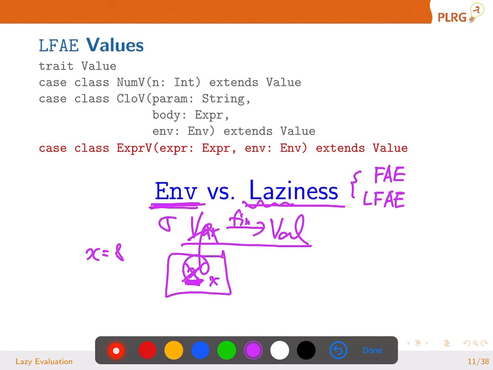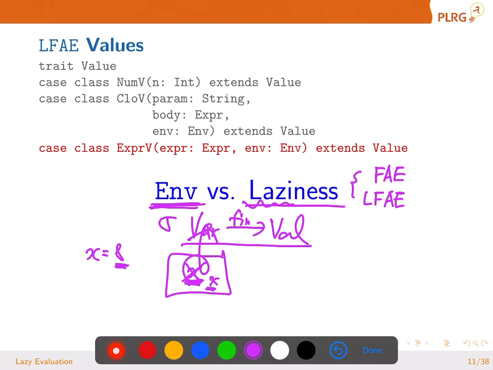So it's kind of deferring the evaluation of the identifier, but it's not really deferring the evaluation. It's deferring the replacement of the identifier with its value, just to look up the environment when we need it.